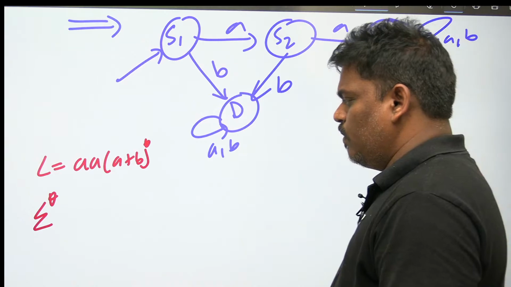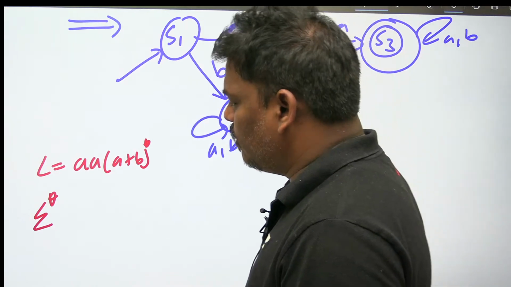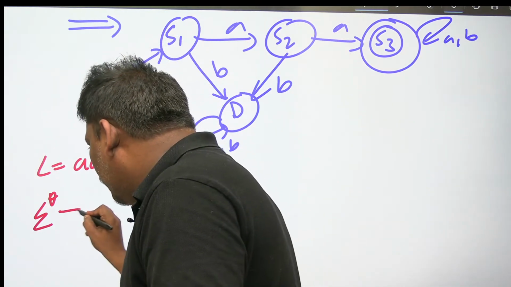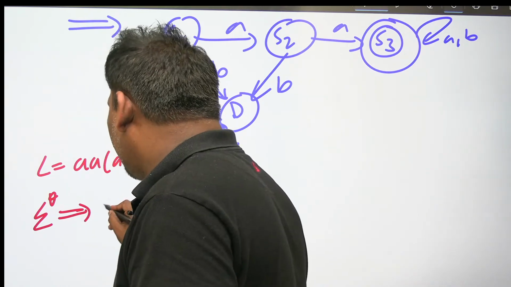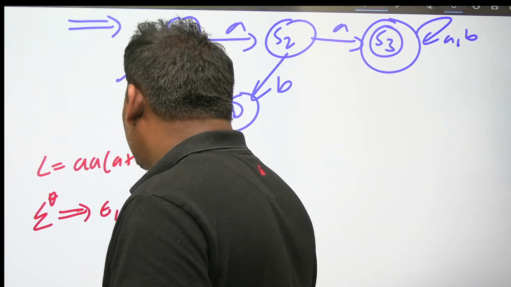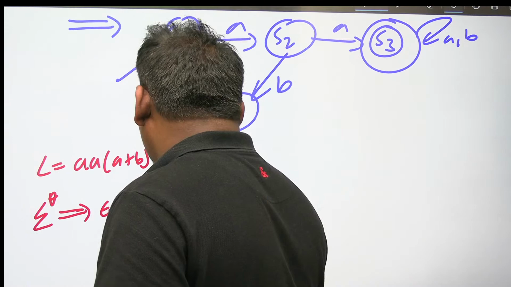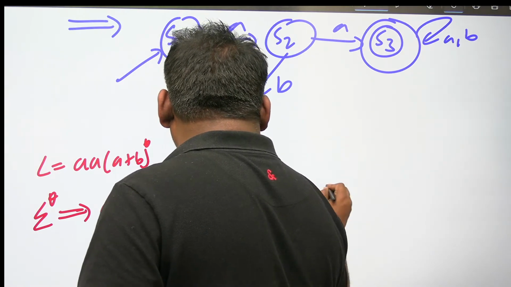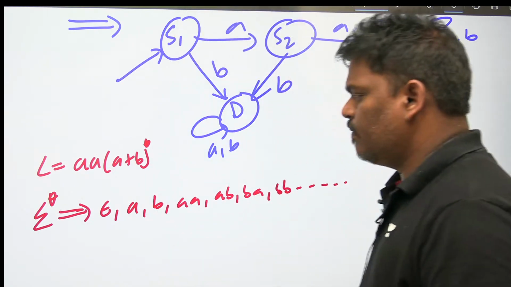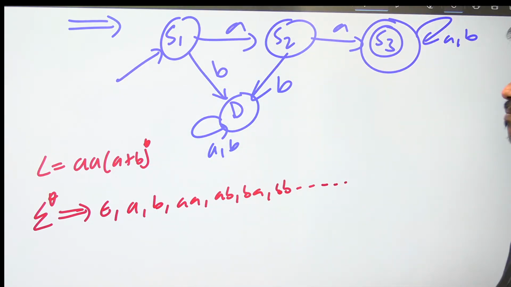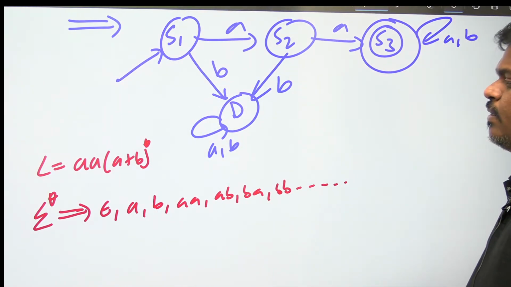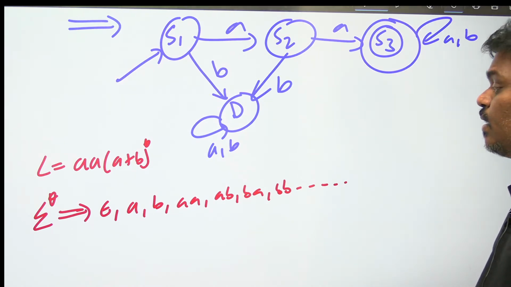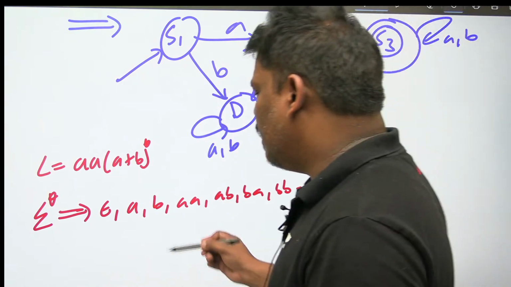Please be careful. So the DFA covers everything: sigma star contains epsilon, A, B, AA, AB, BA, BB, and so on. Sigma star contains many strings.